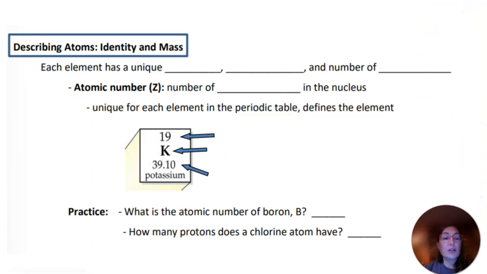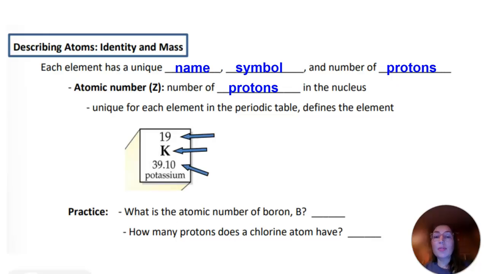Okay, so let's look at describing our atoms in a little more detail. Each element has a unique name, a symbol, and its number of protons. For example, potassium here has the name potassium, the symbol K, and it has 19 protons. So that's what we're talking about. Atomic number is sometimes called Z. I personally don't tend to call it Z that much, but it's been given the designator Z for the number of protons in the nucleus.